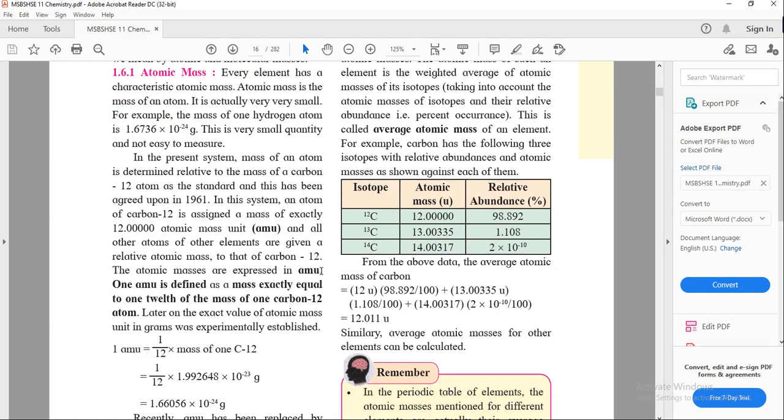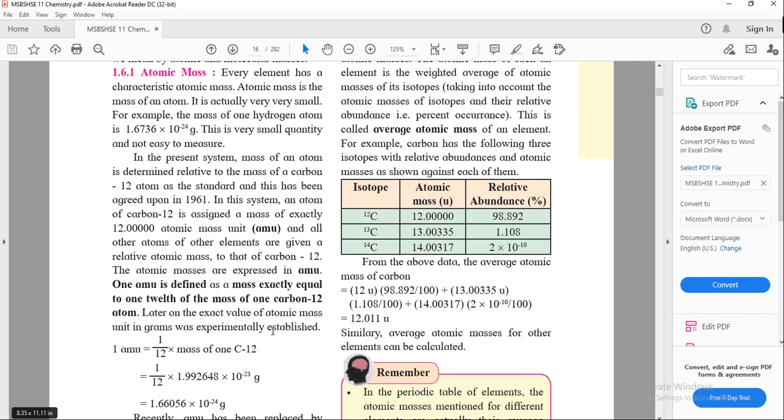Atomic mass unit. So we will define AMU. One atomic mass unit is defined as a mass exactly equal to 1/12th of the mass of one carbon-12 atom. So 1 AMU is the atomic mass unit, the mass of one atom. For this we can calculate 1 upon 12 into the mass of one carbon atom.